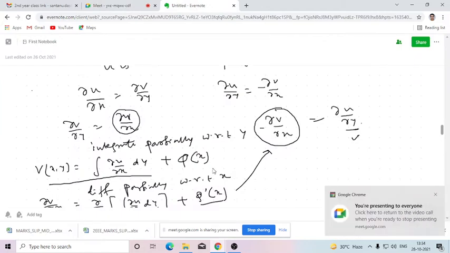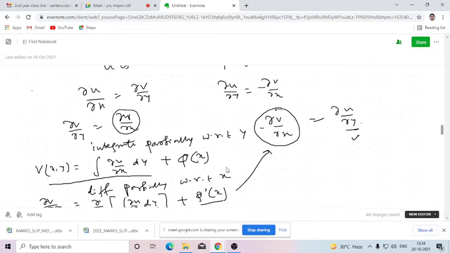Okay. Can you hear me now? Yes, sir. Okay. So here, while we are integrating partially with respect to y, the integrating constant will not be merely a constant, rather it will be a function of x. Why will it be a function of x? Because you know that differentiation is the opposite process of integration. So if we differentiate this again with respect to y partially, that will be del v del y, that will be del u del x.